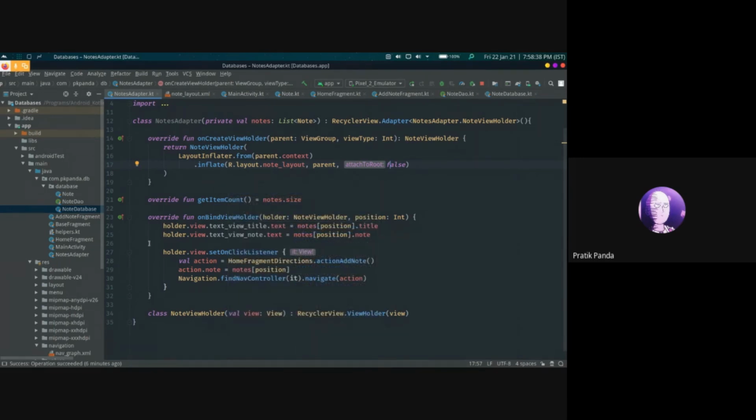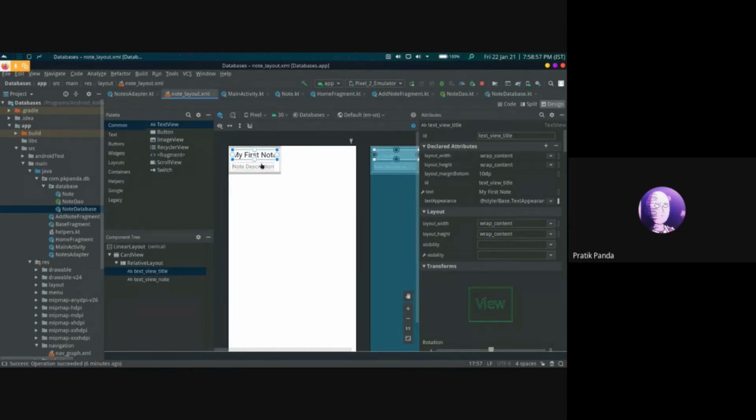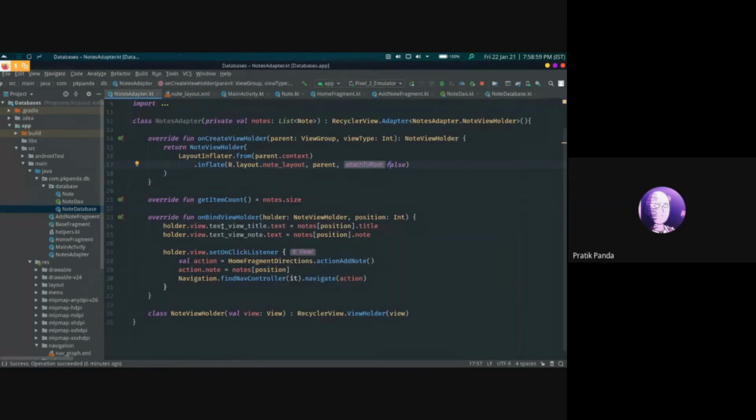The final function to override is onBindViewHolder, that binds the data to the view when the data is received or the recycler view changes the data. Here we have the title and the node description. So we are binding the node's title to the title text view and the node's body to the node card view.